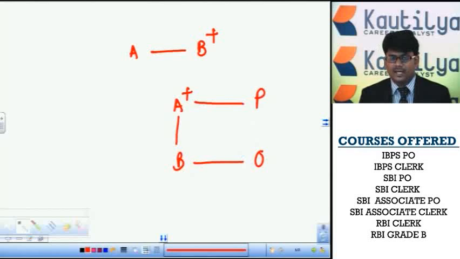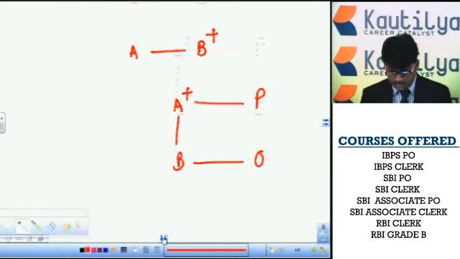In the parent direction, plus means a male person, so A is the father of B, and B is an offspring of A. Offspring means the person is a son or daughter, but we don't know the gender of B, so we have to take B as a son or daughter of A.